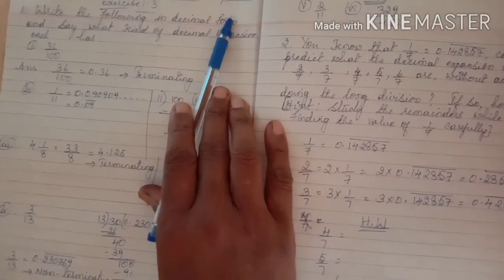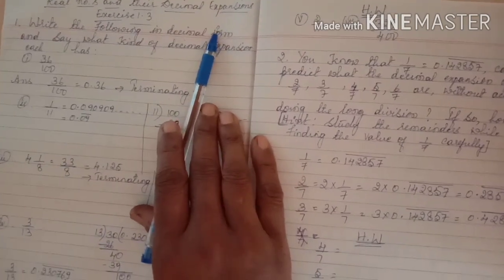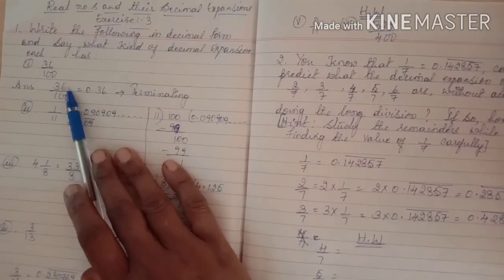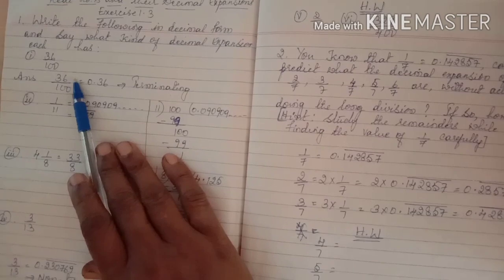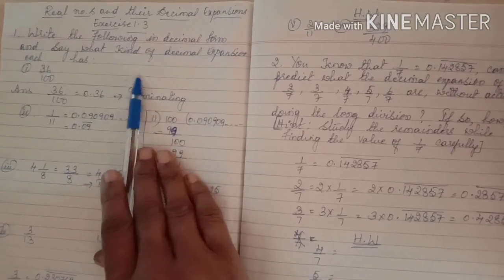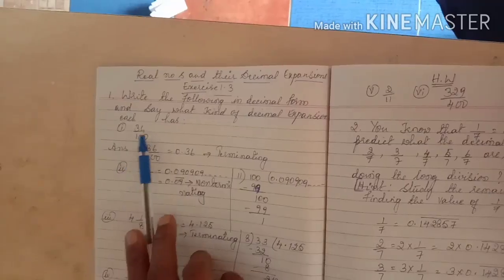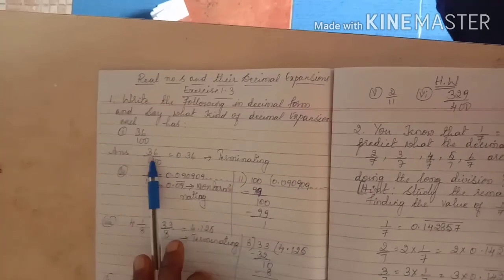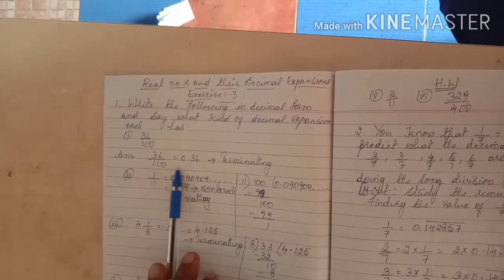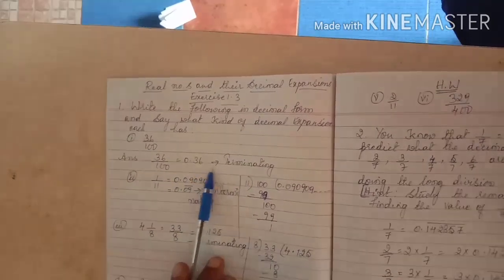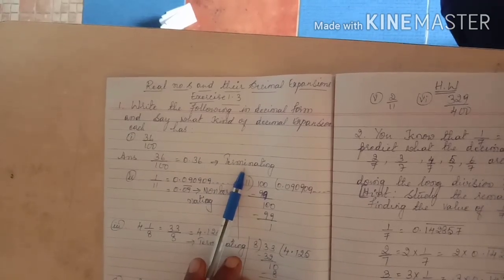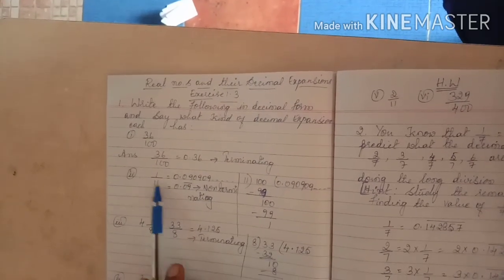Let us see. Decimals, we know. When we have a fraction, we can convert that fraction into decimal form. So how to expand that one? Let us see here, 36 by 100. In this 36 by 100, when you divide, you are getting 0.36. That is called terminating. Okay, next problem, 1 by 11,